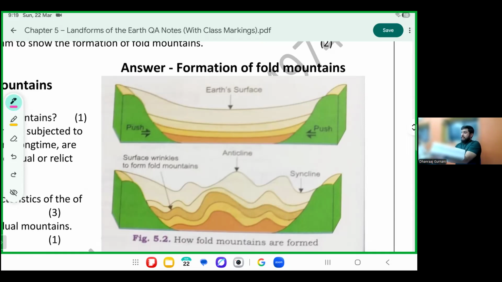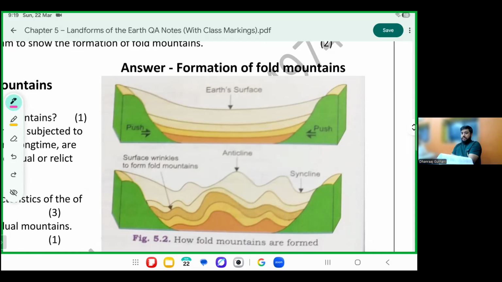This takes years and generations to happen. You and I know centuries. You and I don't see it with the naked eye. He doesn't see himself going up on the mountains. This happens over a lot of generations, millions of years. This is how mountains form. This is an example of fold mountain.